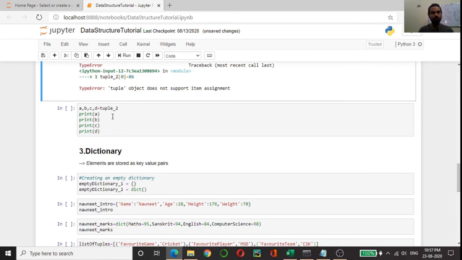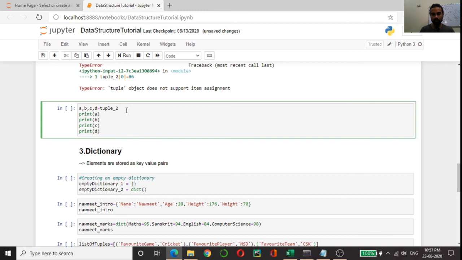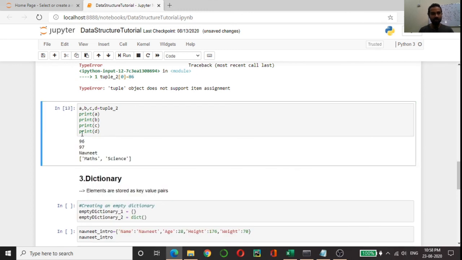Also, for tuples we can assign the values to different variables in this way. Suppose we have 4 elements and we want them to be assigned to 4 different variables. We have to simply write the variables and equate them with the tuple. So this should serve the purpose. As you can see, the individual variables are defined with the values in the tuple.